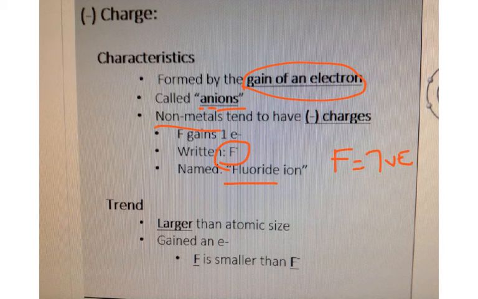Whenever you have a negative, you drop the last syllable and add an -ide, so it is an -ide ion. So nitrogen would be a nitride ion. Oxygen would be an oxide ion. Anything else, you would just drop that syllable and add the -ide. What happens with this is similar to the thought process for the positives. You are going to be gaining, so therefore you are larger as an ion than the atom. So F is smaller than F minus, or F minus, the ion, is larger than F.